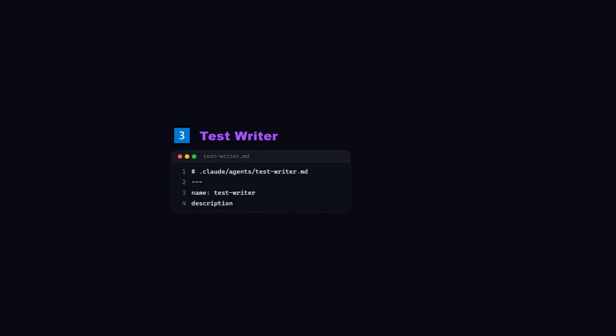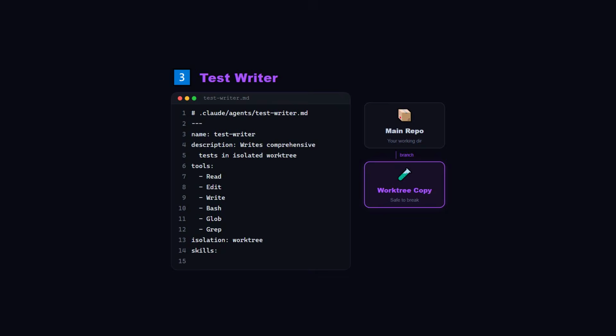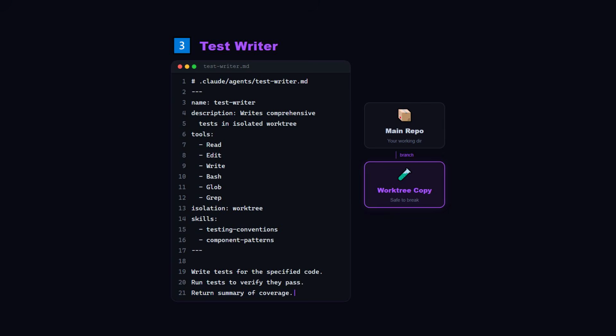Pattern 3, the test writer. This is where it gets really interesting. The test writer subagent runs in an isolated work tree. That means it gets its own copy of the repository on a separate Git branch. It can write files, run tests, even break things, and nothing touches your working directory.